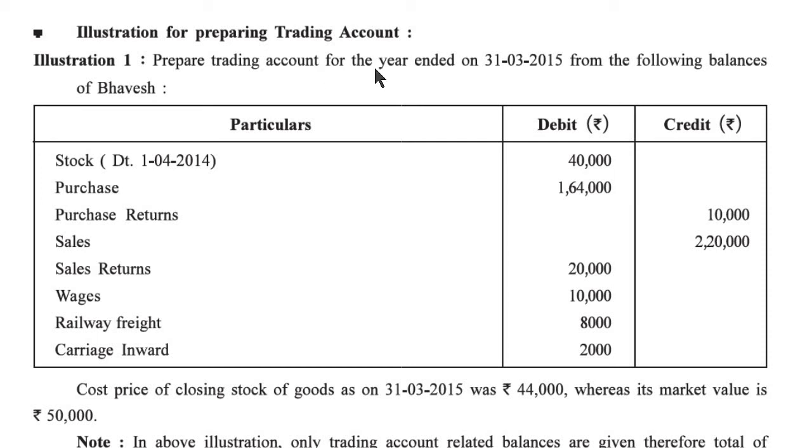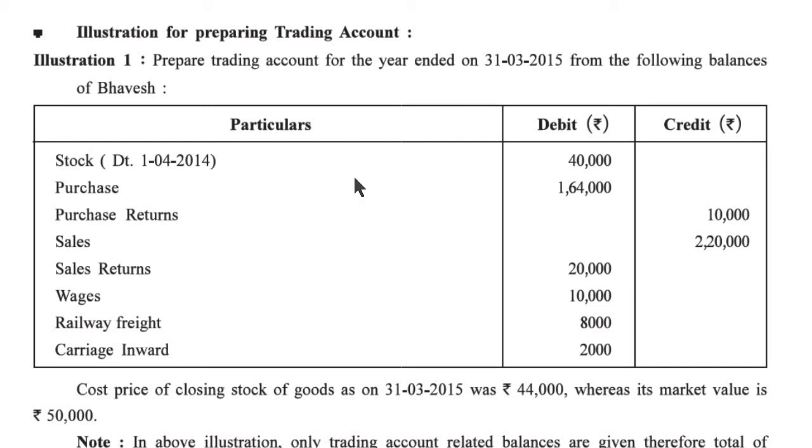Illustration number 1. Prepare trading account for the year ended 31st March 2015 from the following balances of Bhaves. Particulars, debit and credit balances are given. Stock date 1/4/2014. Year ending is 31st March 2015. So the first day of the year is 1st April 2014, because we know that this account is for the year ended, and so the starting of the year is 1st April 2014.